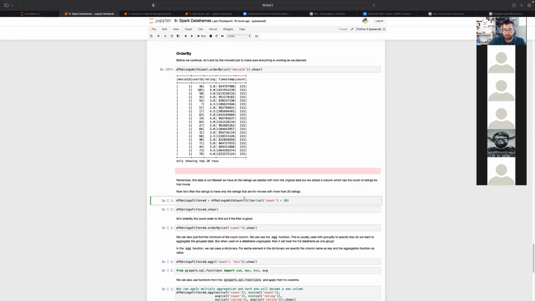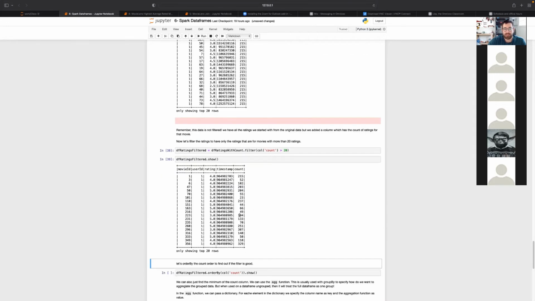So now we can apply the filter that we were dealing with before, of the column count greater than 20. And now we are applying this filter on this table here, on this data frame. So now we will be left with the ratings that only exist on the movies that have more than 20 ratings.